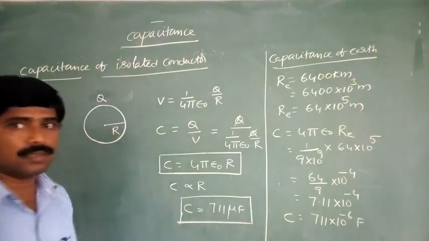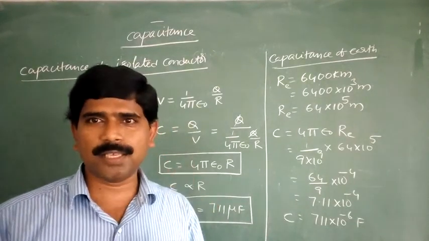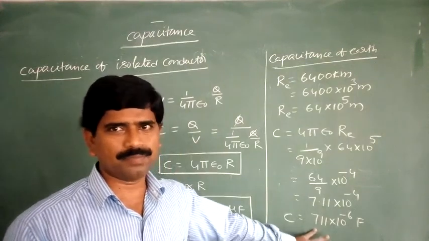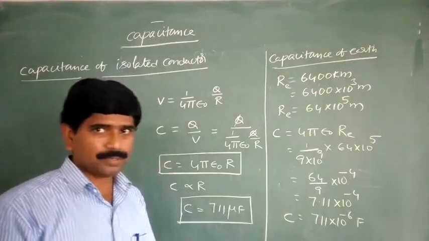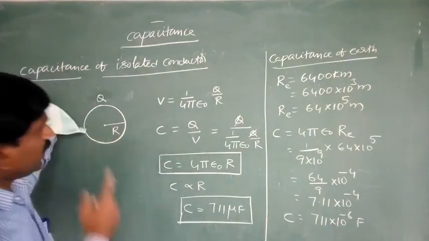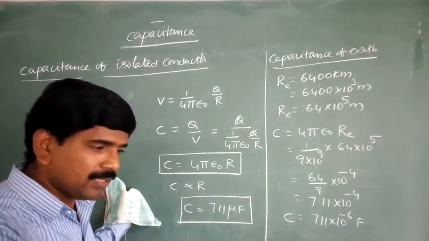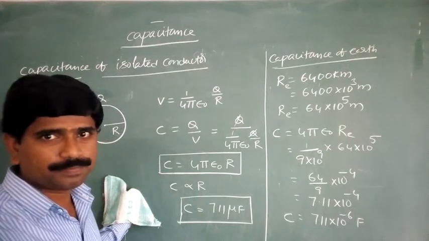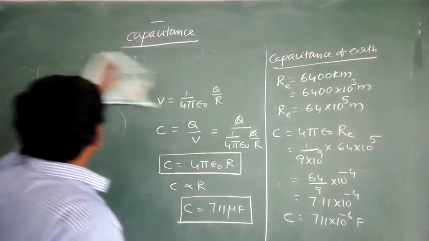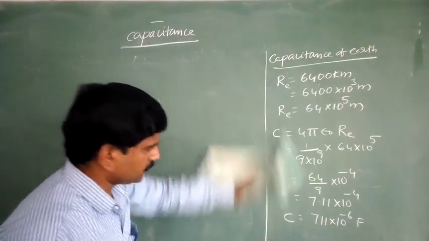Potential of the earth is equal to how much? 0. Potential of the earth is equal to 0. Capacitance is equal to 711 microfarads. Remember that. Generally no one asks it. In the case of an isolated conductor or isolated capacitor, we are taking the second plate to be the earth, the ground. Okay.